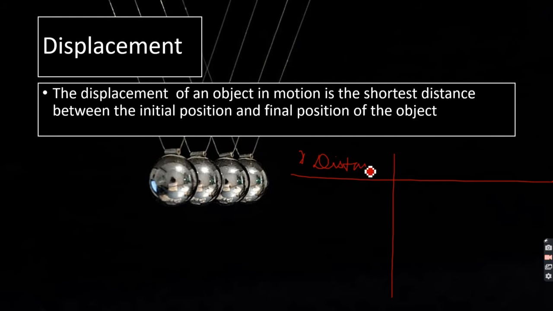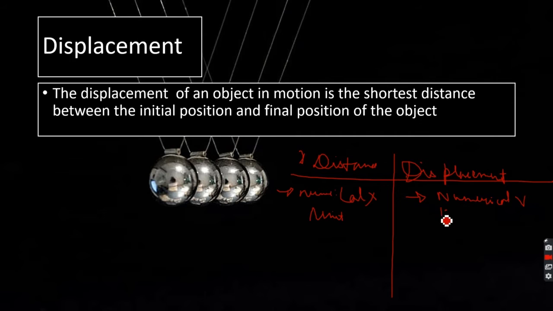When I talk about distance, I talk about numerical value and unit. When I talk about displacement, I talk about numerical value, unit, and direction.